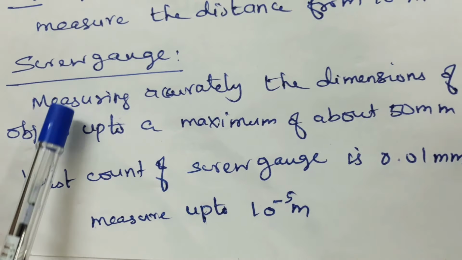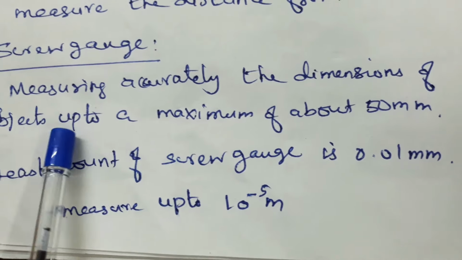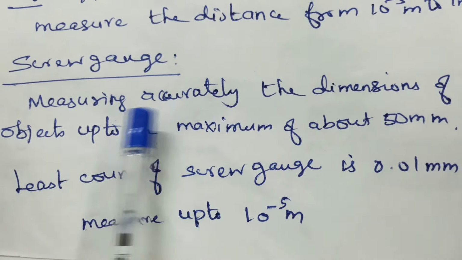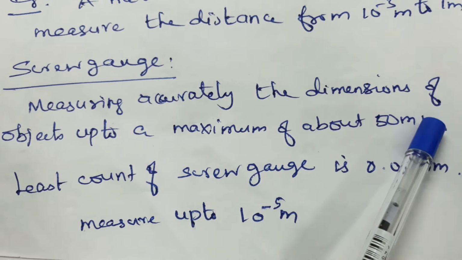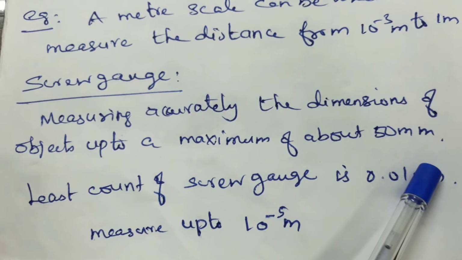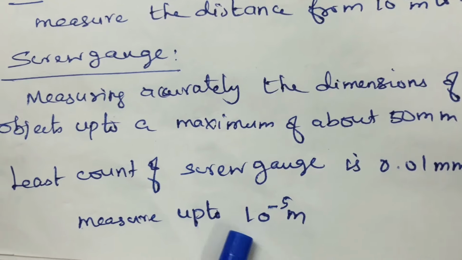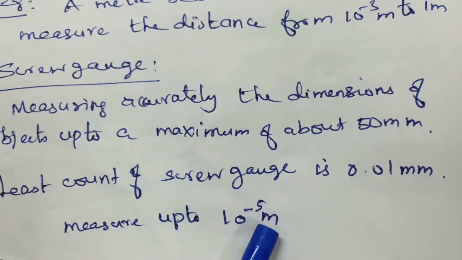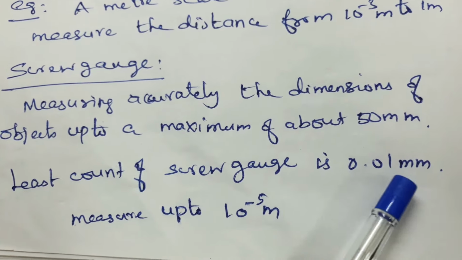The screw gauge is used to measure accurately the dimensions of objects up to a maximum of about 50 millimeter. It means the screw gauge is able to measure distances down to 10 power minus 5 meter. The least count of the screw gauge is 0.01 millimeter.